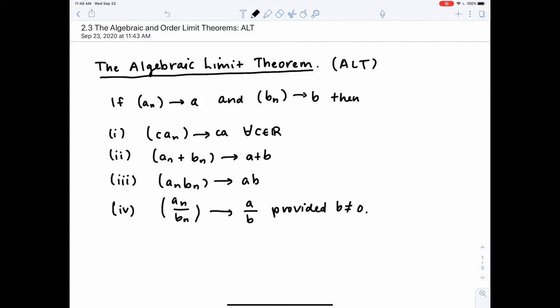It is important to note here that we are making the assumption that An and Bn are convergent sequences. If they are not convergent, then we don't necessarily get the conclusion of the ALT. It could be in some cases that divergent sequences produce convergent arithmetically composed sequences, but it's not guaranteed.